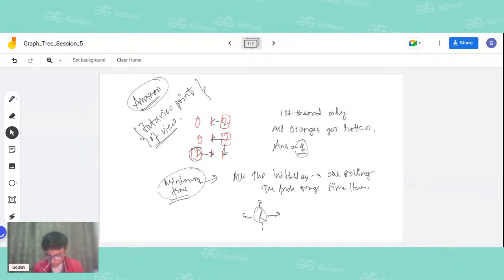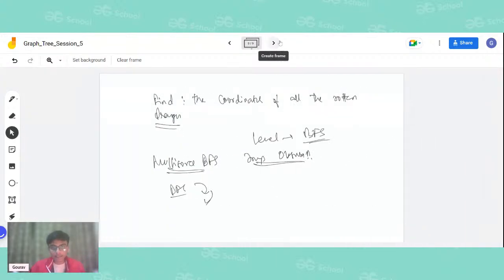Now a few important observations that I would like to make here. Why BFS and why not DFS? Do you know that if we apply the concept of DFS, we will get a wrong answer? Because in the question it is mentioned that we have to find the minimum time, and that all the rotten oranges are simultaneously rotting the other oranges as well. What does a depth first search do? It goes into the depth of the array and keeps on going into the depth. In that case, we will not be able to find the minimum time.